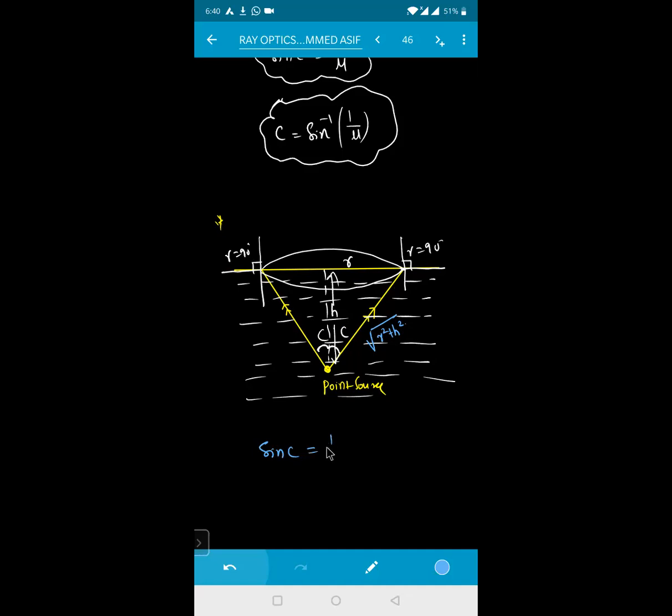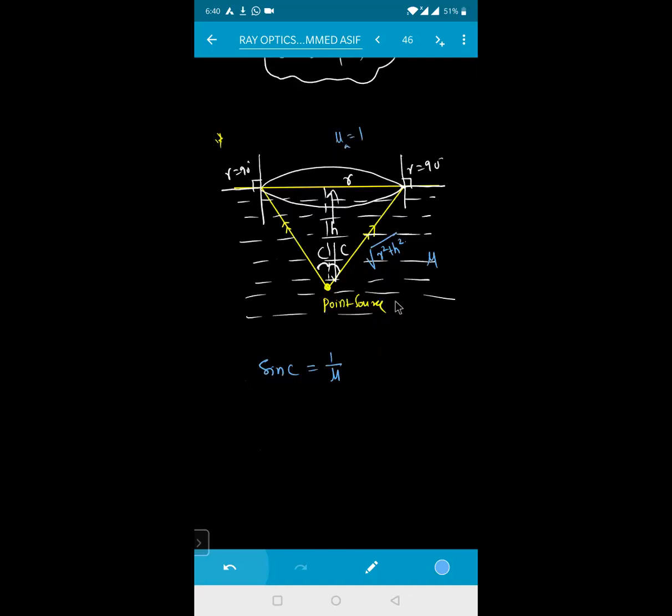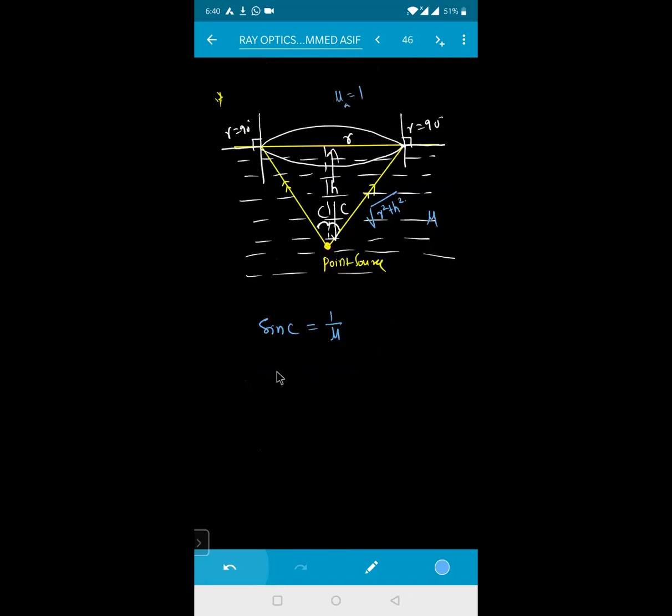Sin C will be equal to how much? 1 by mu, because for air I'm taking the refractive index as 1, and the refractive index of the medium as mu. So sin C is equal to 1 by mu. Then what will be the value of tan C? It will be 1 by the square root of mu squared minus 1.